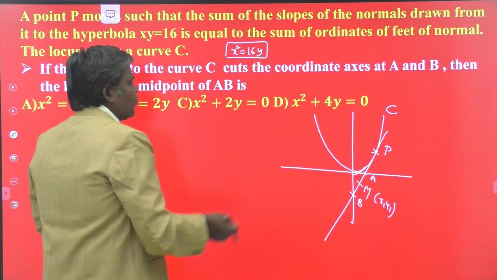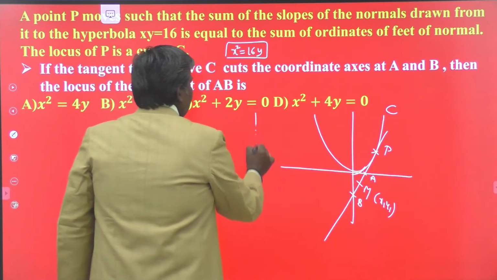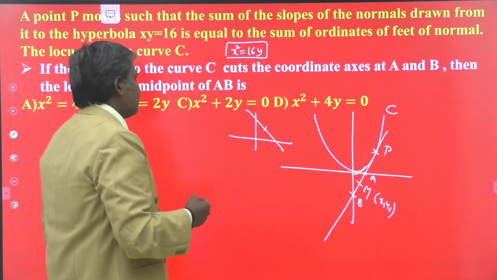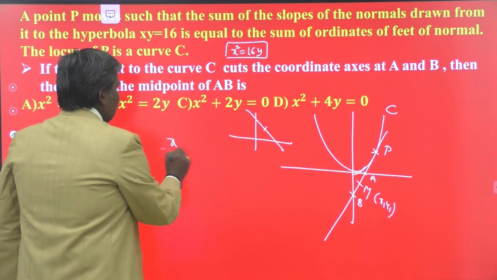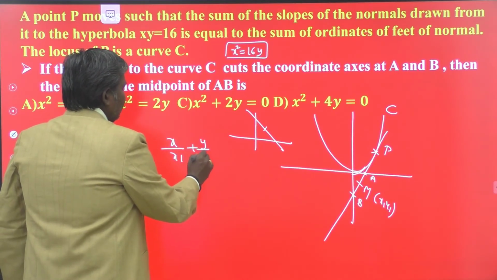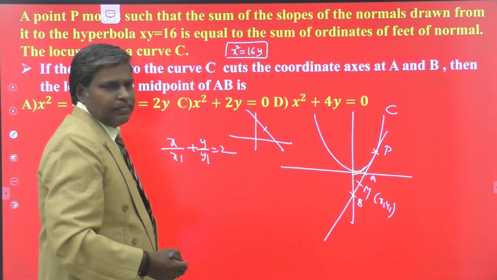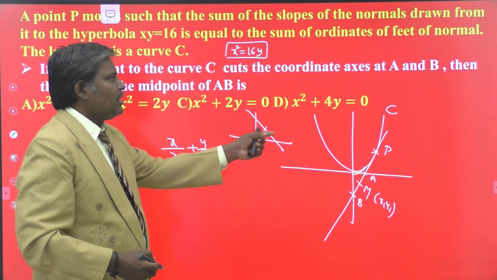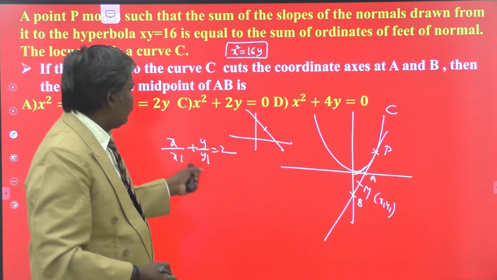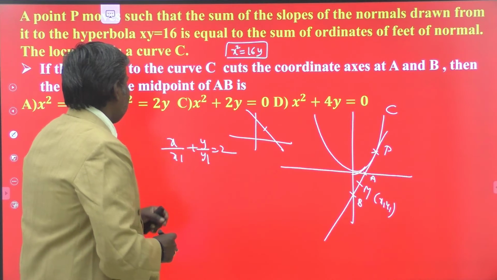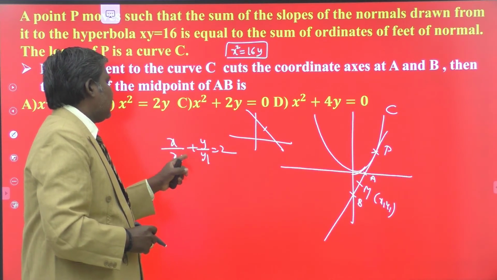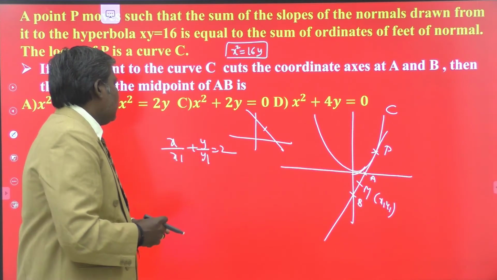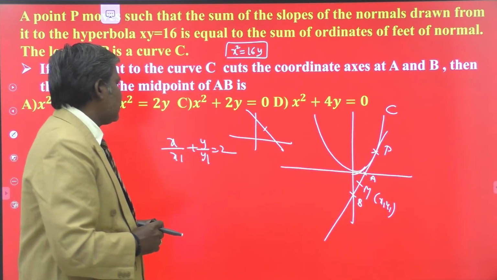For that, let M x1 comma y1 be the midpoint. All of you know that if x1 comma y1 is the midpoint of the chord intersected by the coordinate axis, then immediately its equation is known: x by x1 plus y by y1 is equal to 2. Am I correct? So if you take intercepts from x by a plus y by b equal to 1, its midpoint is x1 y1, equate the intercepts to x1 comma y1, and you get this equation. So the equation of the chord whose midpoint is x1 y1, which is intersected by the coordinate axis, is the well-known formula, that is x by x1 plus y by y1 is equal to 2.